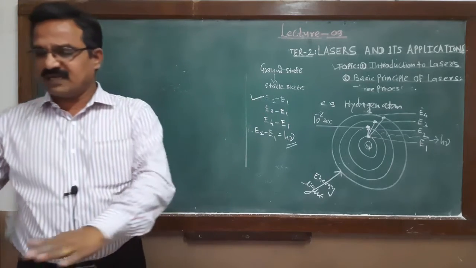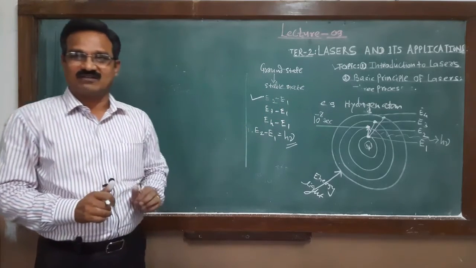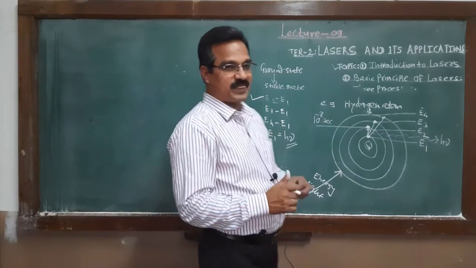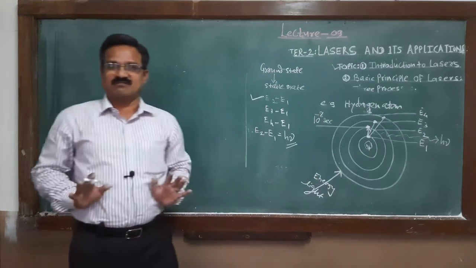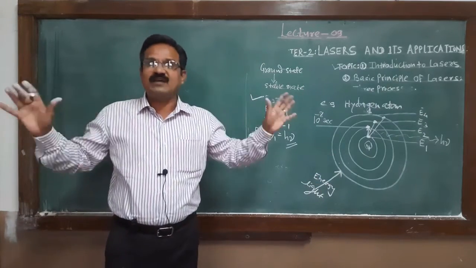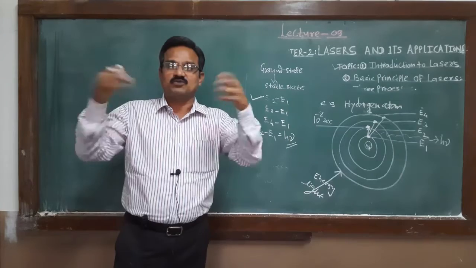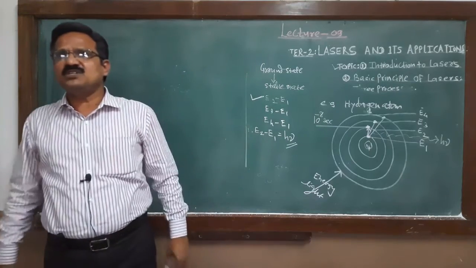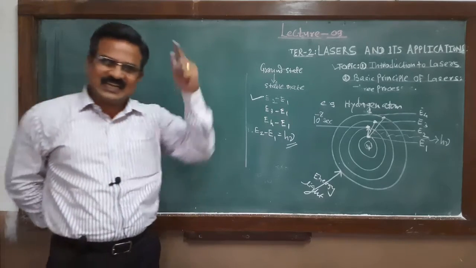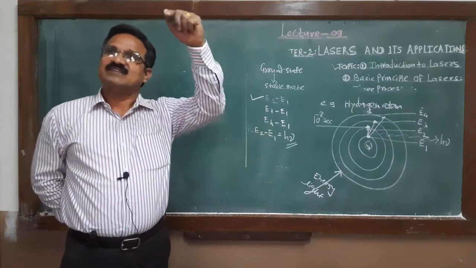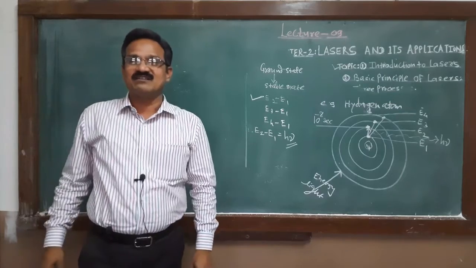The next point to remember: such a transition from higher to lower, we call a spontaneous emission. By its own, the electron comes back to its ground state without applying any force, without any intervention. It comes back to its original state. That we call a spontaneous emission. Where do we observe spontaneous emission? That is observed in the electric bulb. In the electric bulb, the electron jumps from higher orbit to lower orbit. That's why light is emitted.